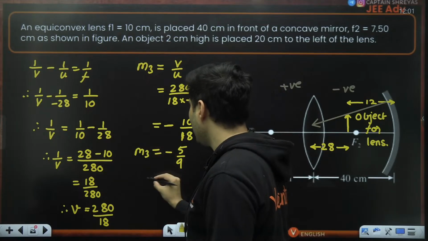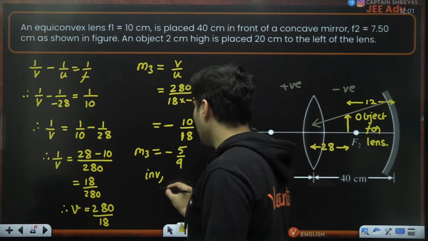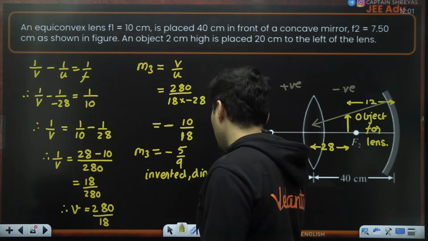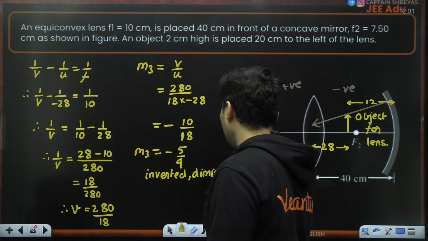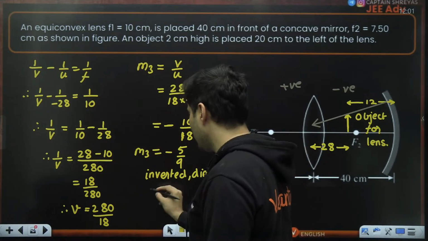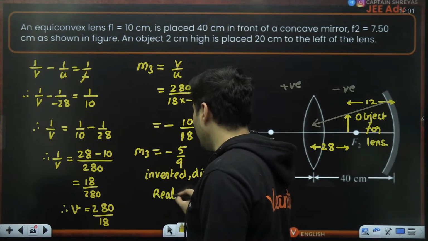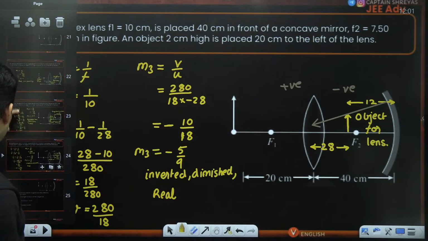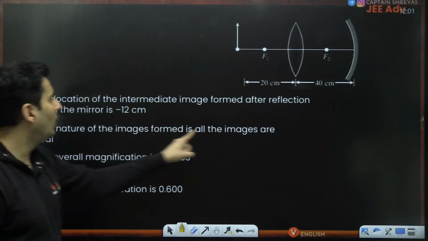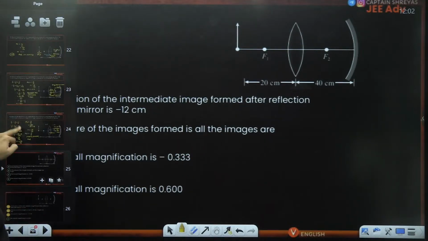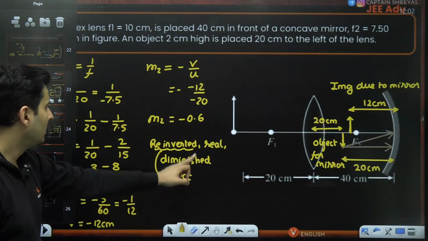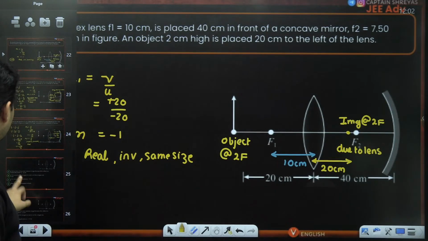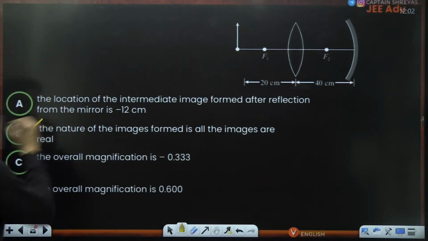So again, you can see it is inverted. The image is definitely inverted. It is also diminished again. And because of this negative sign, it is definitely a real image. At least few of the answers I think we can mark now. Where did our question go? The nature of all the images are real. Let's find out, is it true? See, real, diminished real, yes. And this one, real, yes. All the three images are real. Perfect. So this is correct.